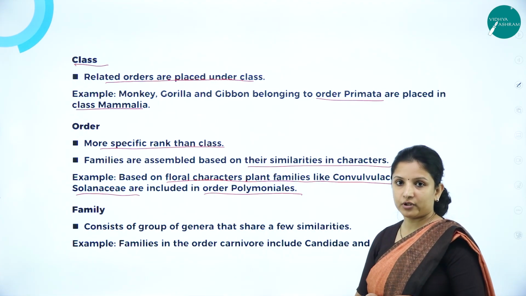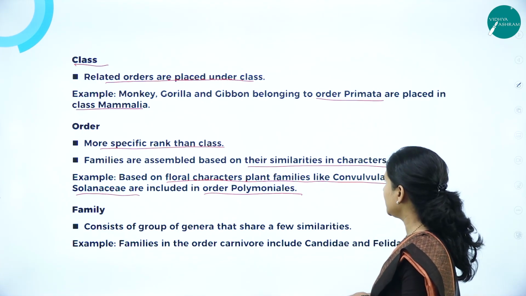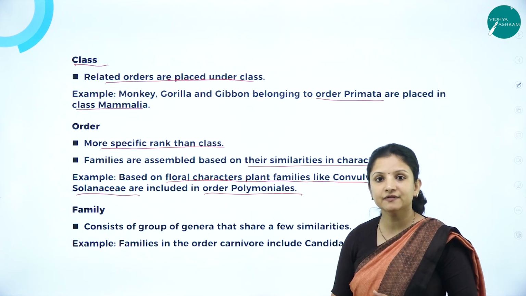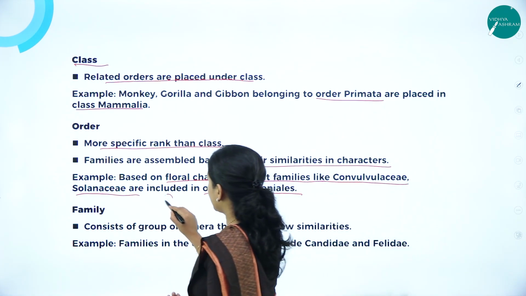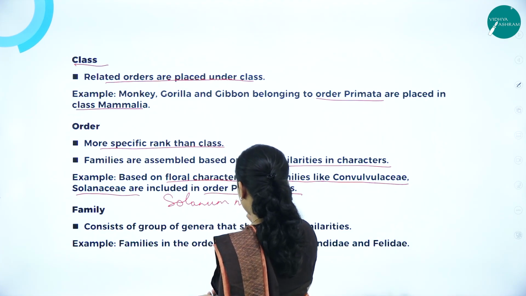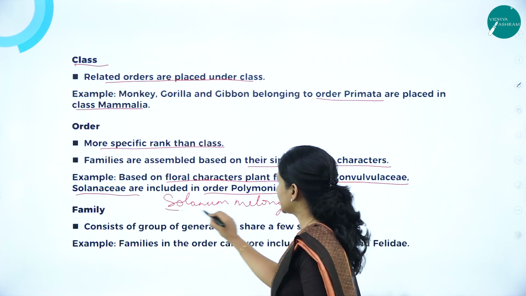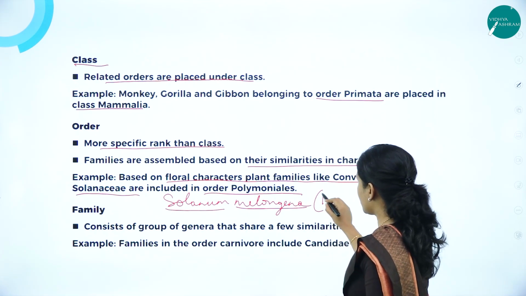Order Polymonales is a group of plant species with similar flowers. Under Solanaceae we have Solanum nigrum or Solanum melongena, for you to easily remember, Solanum melongena is nothing but brinjal.